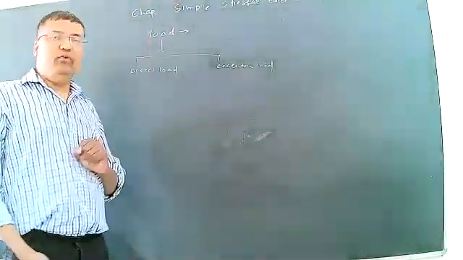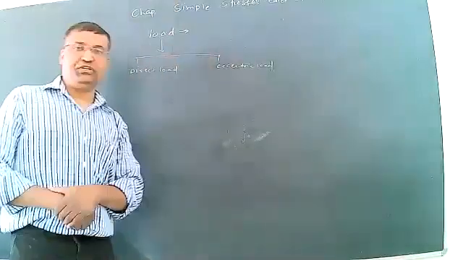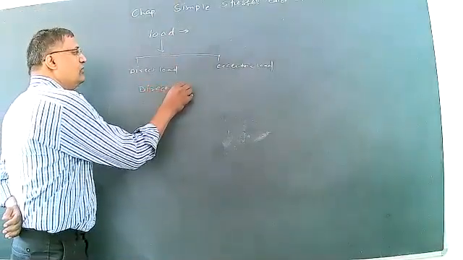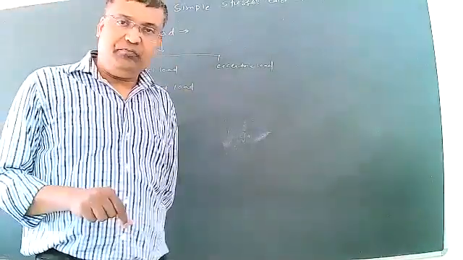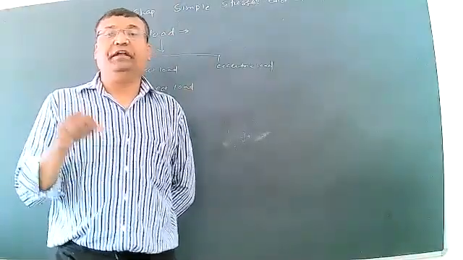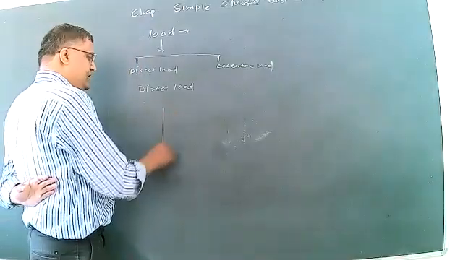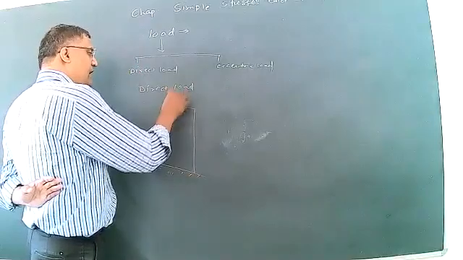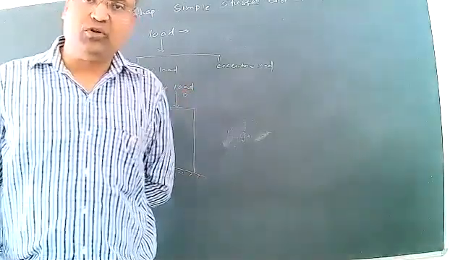There are two types of load from the subject point of view: direct load and eccentric load. Direct load means the load whose line of action coincides with the axis of the member, that is said to be direct load or axial load. For example, suppose this is a column, and the load will act at the middle of the section of the column.